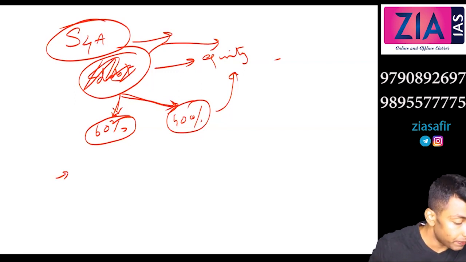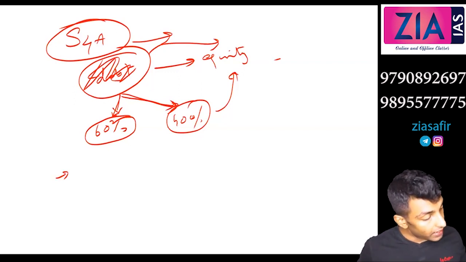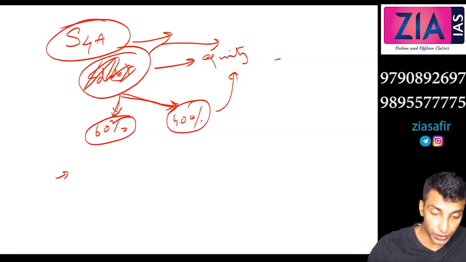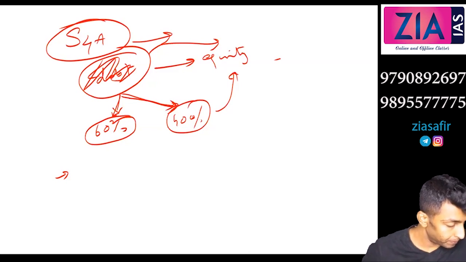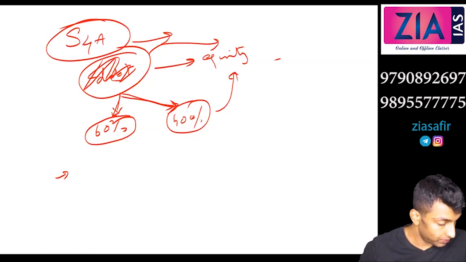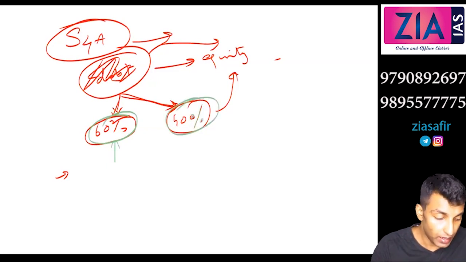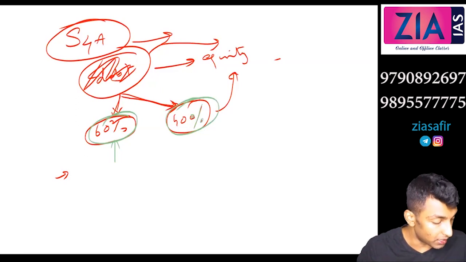So just write one line over there. Under the scheme, banks or financial institutions can bifurcate their loans into sustainable and non-sustainable components. So this is the sustainable component, which they can pay back. This is non-sustainable, this 40% they cannot pay back. Okay, so it will be divided into sustainable and non-sustainable components.